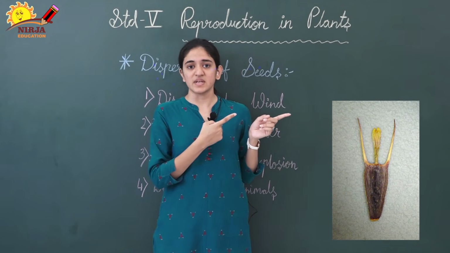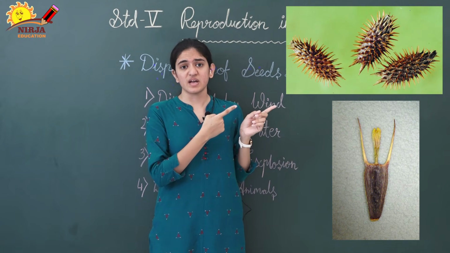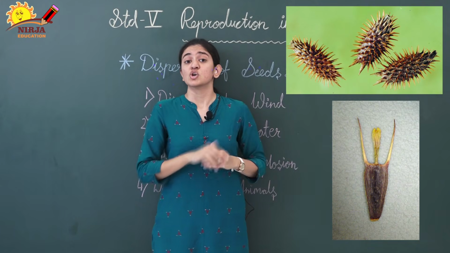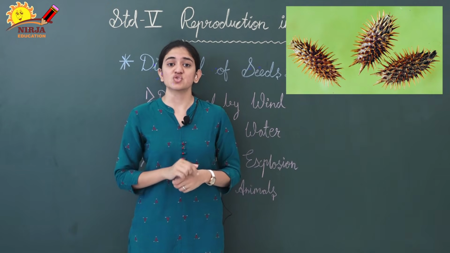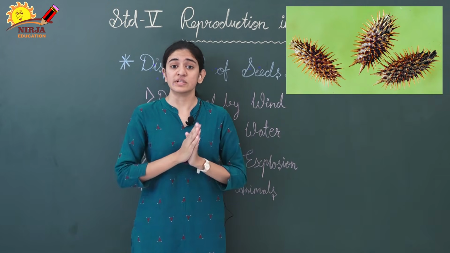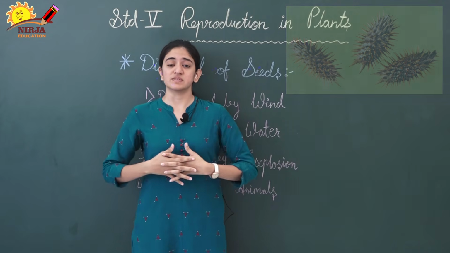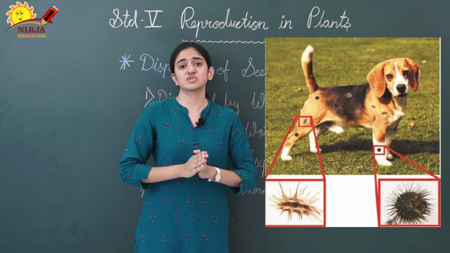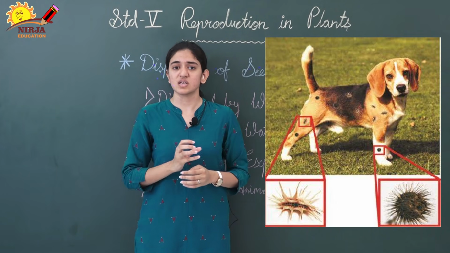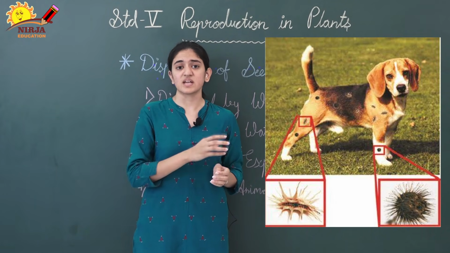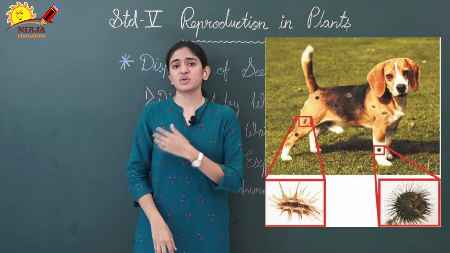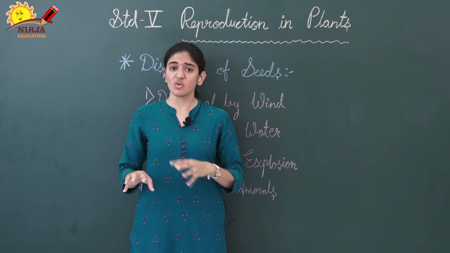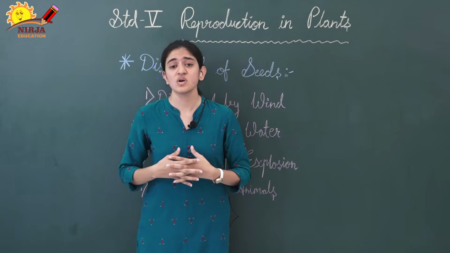You can see in this image, these seeds have some structures like spines or hooks. So these seeds get attached to the fur or skin of animals. Now, when these animals move from one place to another, they carry these seeds with them, right? When they brush themselves, the seed will fall down on the ground or in the soil, and then it starts to germinate.